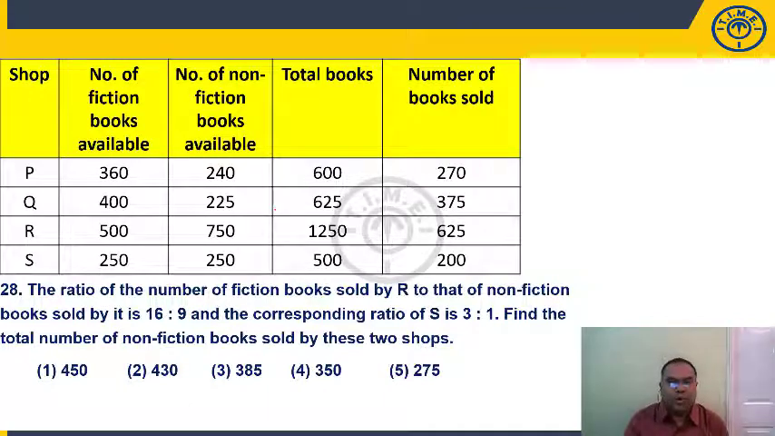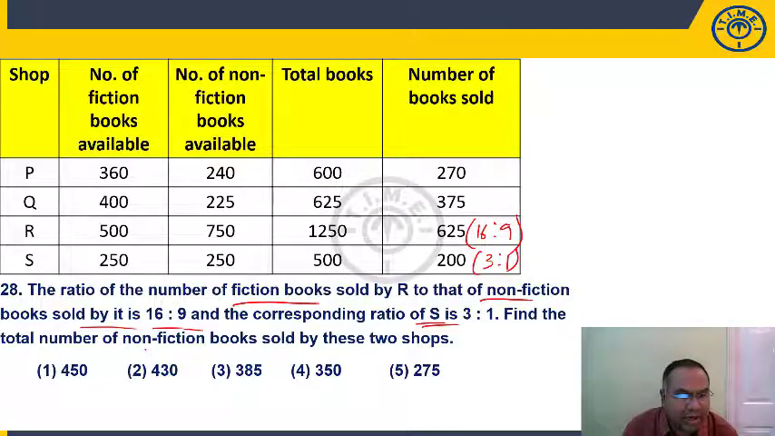Question number 28, students. Ratio of number of fiction books sold by R to that of non-fiction books sold by R is 16 is to 9. If you take R, fiction is to non-fiction, this ratio is 16 is to 9. And the corresponding ratio for S is 3 is to 1, fiction is to non-fiction. Find the total number of non-fiction books sold by these two shops.